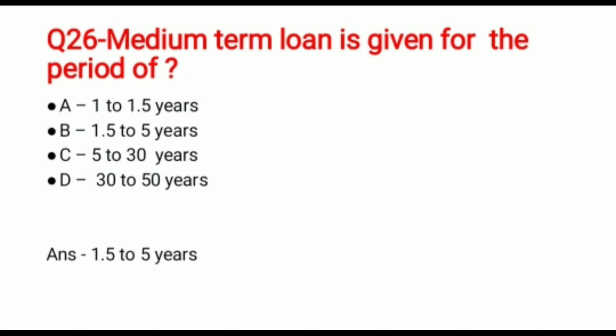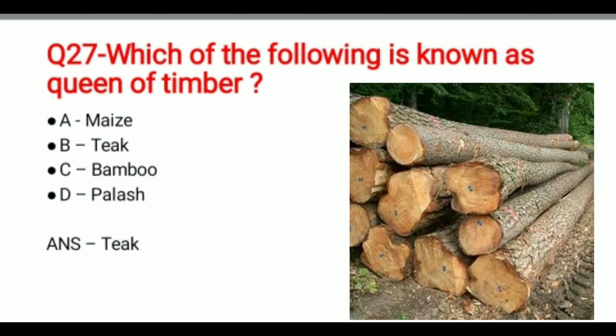Medium term loan is given for the period of, and the options are 1 to 1.5 years, 1.5 years to 5 years, 5 to 30 years or 30 to 50 years. And the correct answer is 1.5 to 5 years. Question 27. Which of the following is known as the queen of timber? And the options are maize, teak, bamboo or palash. And the correct answer is teak.